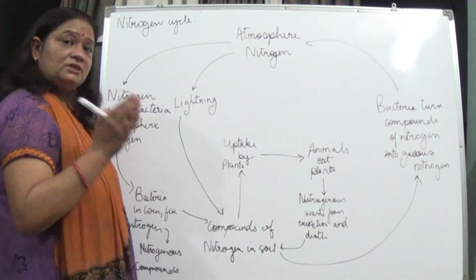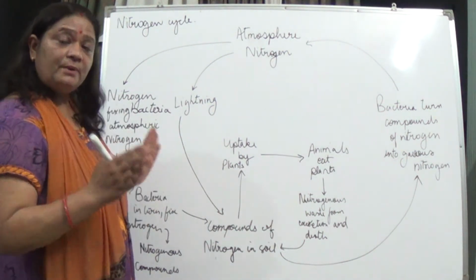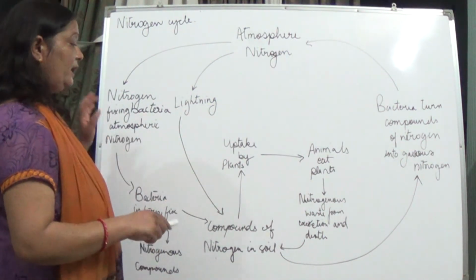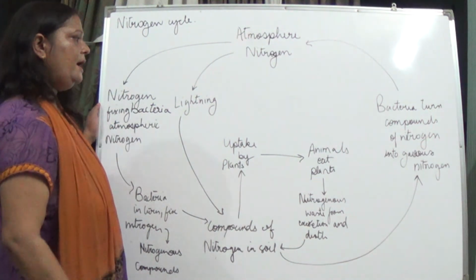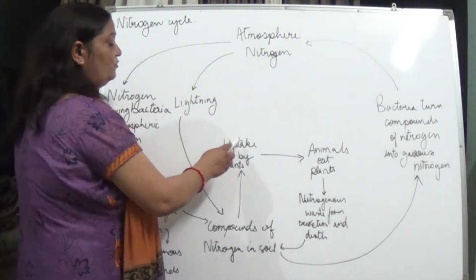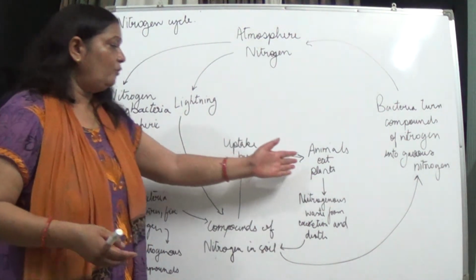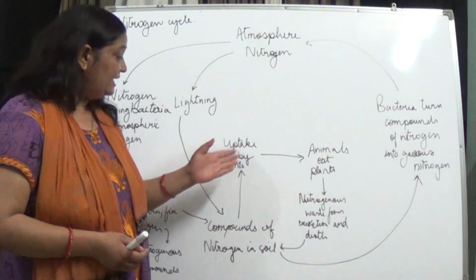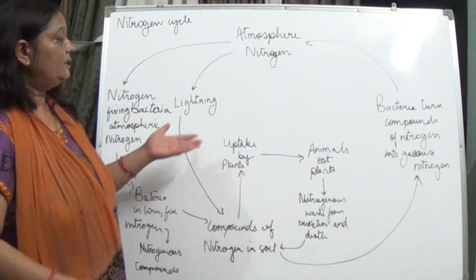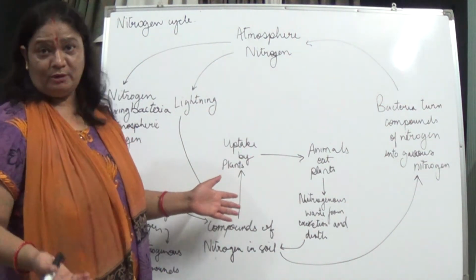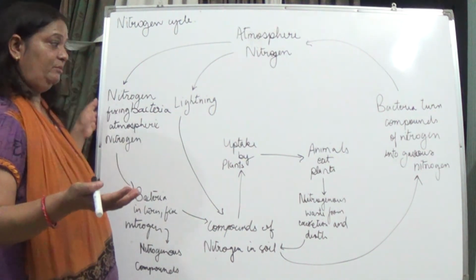Now, when the nitrogen has been fixed in the soil and the compounds of nitrogen have been formed, they are taken by the plants for their growth and use, and in turn these plants are taken by the animals which feed on them, and these animals can be human beings also, because human beings come in the animal group.